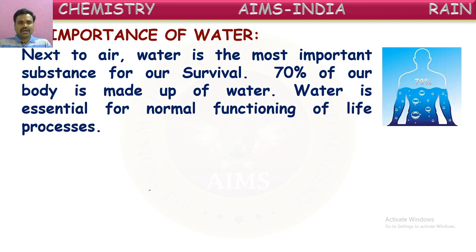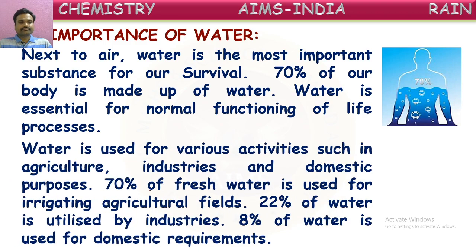Water is essential for the normal functioning of our daily life processes, the metabolic processes. For all of this to occur in a smooth way, water is a must. Right? Water is used for various activities such as agriculture, industries, and domestic purposes. In agriculture we use water. In industries they use it for the production of different things. In our homes also, for many things we use water.